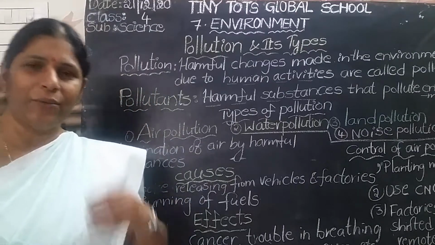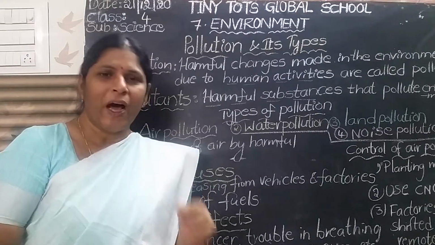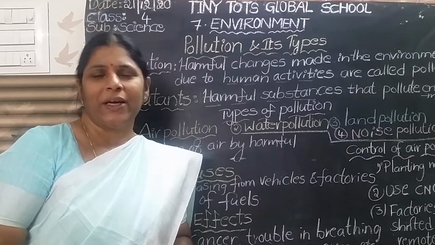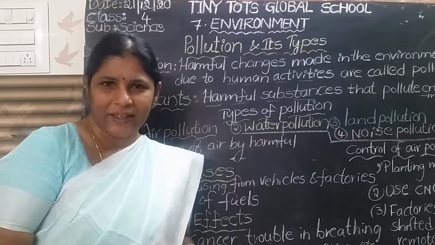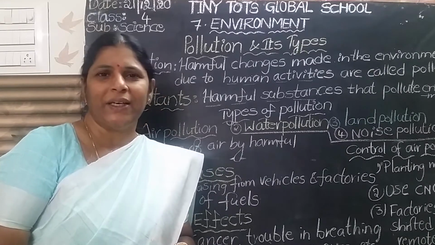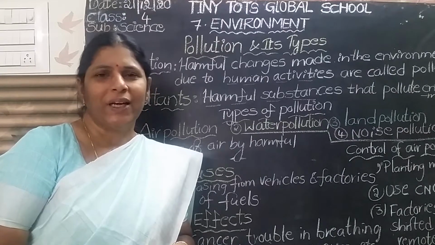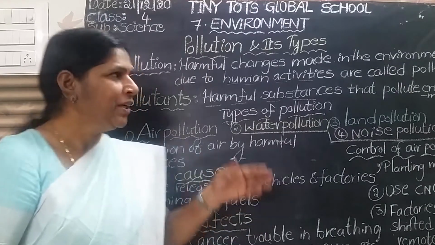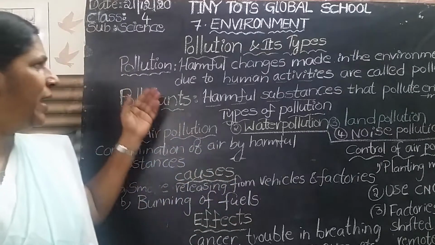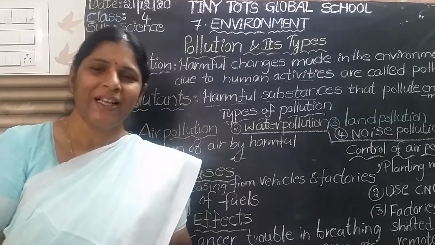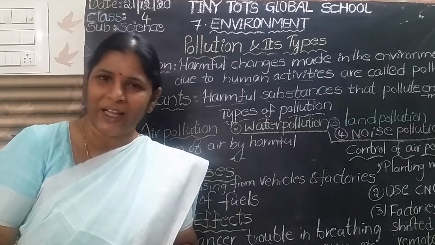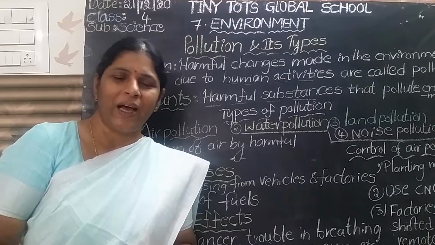What are the harmful substances? Harmful substances are released by vehicles, factories and industries, which make the air contaminated or polluted. That is called pollution. So harmful changes made in the environment due to human activities are called pollution.